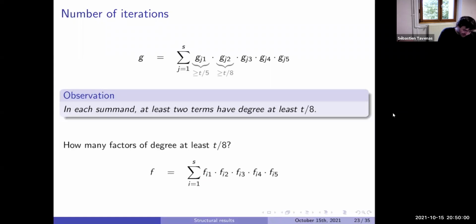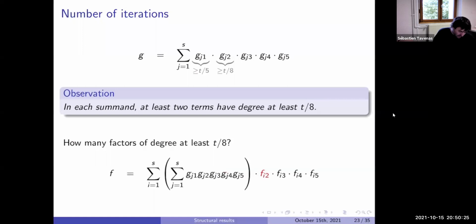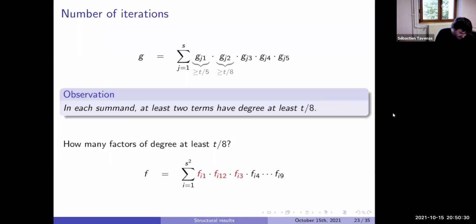So each time we do something like that, an explosion, we remove 1 gate and we add 2 new gates which have degree T divided by 8. At the end, how many factors can get degree at least T divided by 8? As it is homogeneous, the number can be at most D divided by T. Otherwise, already the degree of these factors will give more than T. So we know the number of operations is at most D divided by T. A bit faster than what I said before. The number will be D divided by T.